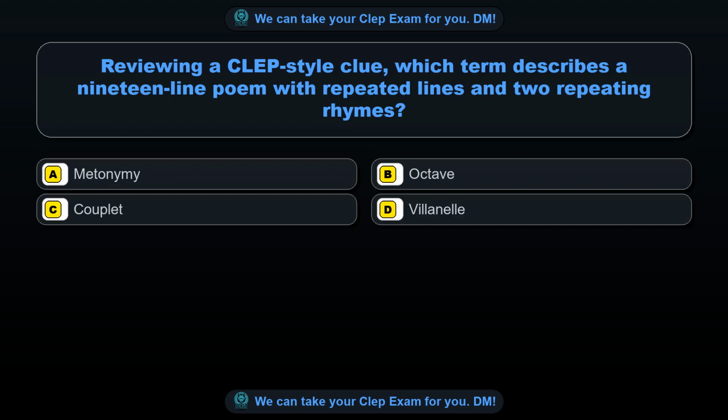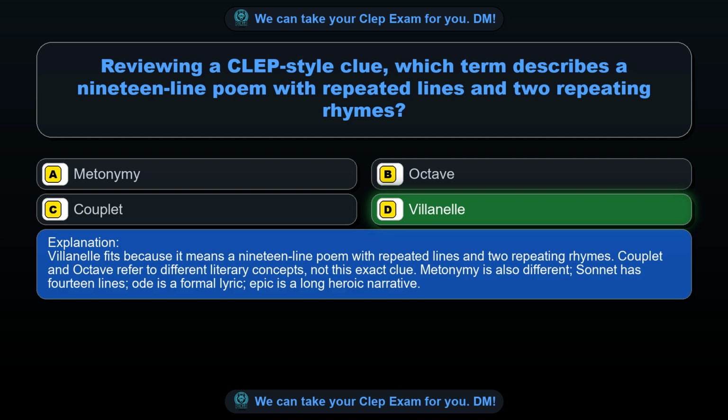Question 13. Reviewing a CLEP style clue, which term describes a 19-line poem with repeated lines and 2 repeating rhymes? Option A, metonymy. Option B, octave. Option C, couplet. Option D, villanelle. The correct answer is option D, villanelle.